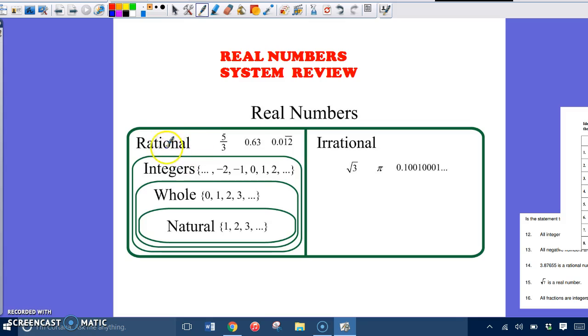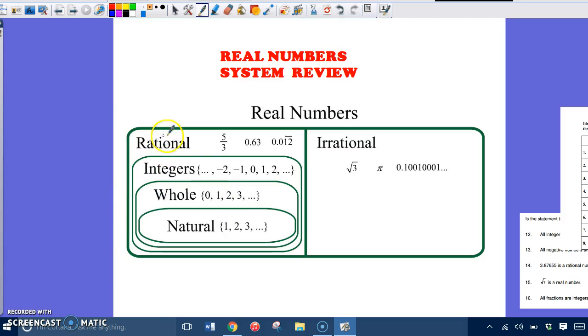Rational numbers. All right, here's the thing with rational numbers. Rational numbers can be fractions, they can be decimals, okay? And of course, rational numbers are also integers, they can be whole numbers, and of course natural numbers, okay? So whole numbers can also be natural numbers, because look, this matches, this matches, this matches, right? Integers can also be whole numbers because this side matches, etc. These three intermingle, and so does this one with them. That's why they're all on this side, okay? So rational numbers are all on this side because they tend to intermingle.